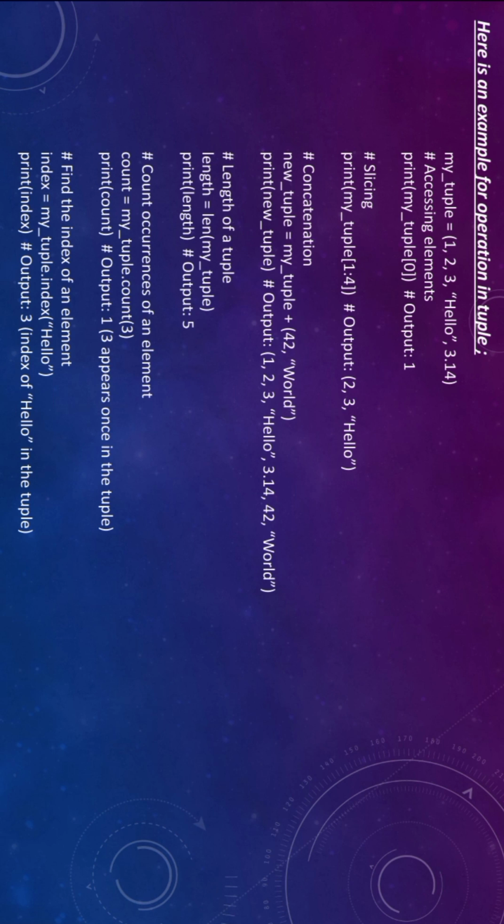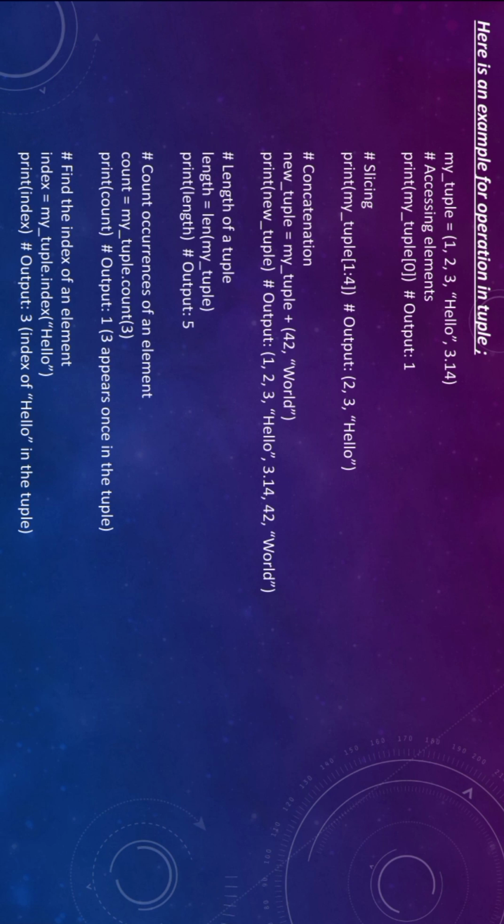Here is an example for a tuple with various operations. My tuple is equal to, in parentheses, 1, 2, 3, and in double quotes "hello", and the floating point 3.14. First we are accessing elements. For that we give print of my tuple of index 0. This gives the element at index 0 in the tuple, which is 1. So the element contained at index 0 is 1, and the output is 1.